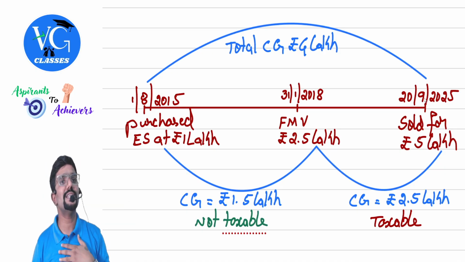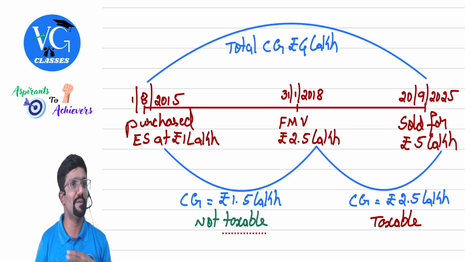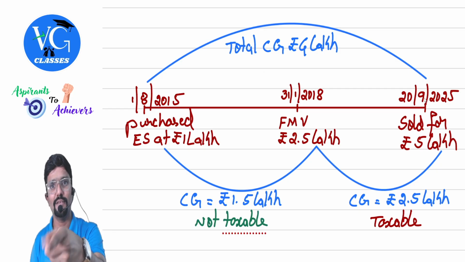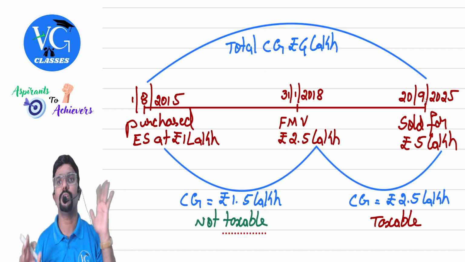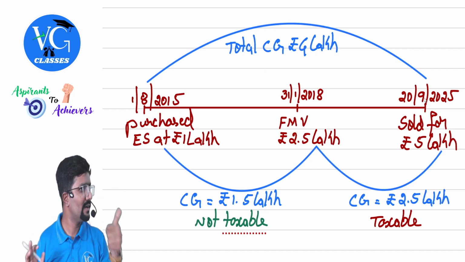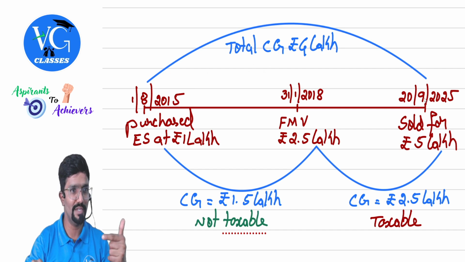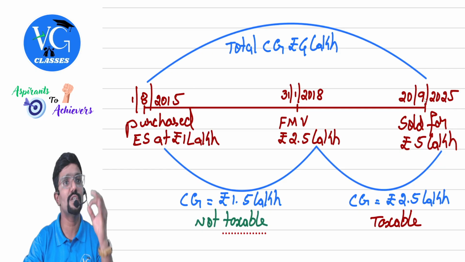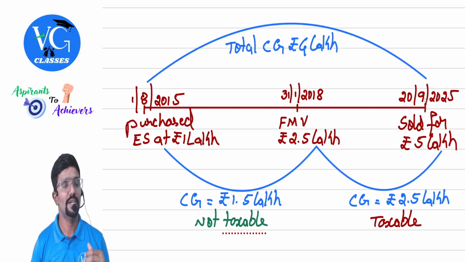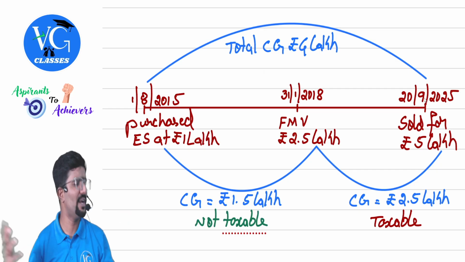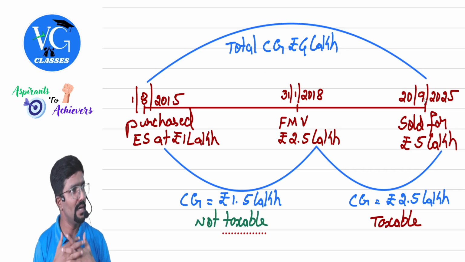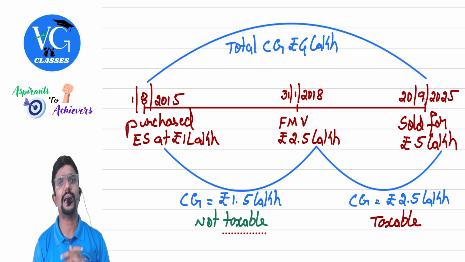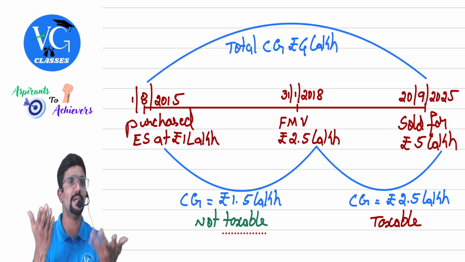Because if I purchase the shares newly on or after 1st February, I already know it is taxable. I knew, and even after that I bought it. Pay tax on whatever is your gain. No higher, no lower, only actual cost. That's all. Because Madam brought a new provision, section 112A, when it was introduced on 1st February 2018. Now, if I purchase the LTCG or equity shares on or after 1st February 2018, am I aware that it is taxable for me? Yes. Pay tax. Sale value minus cost is your gain.